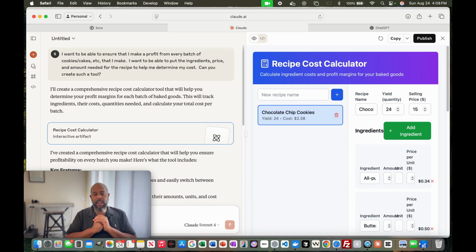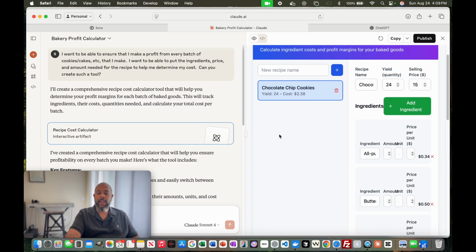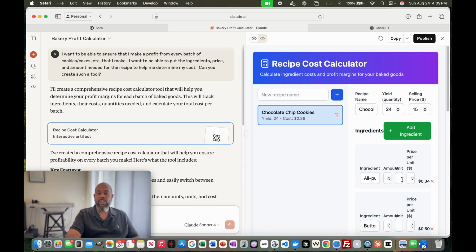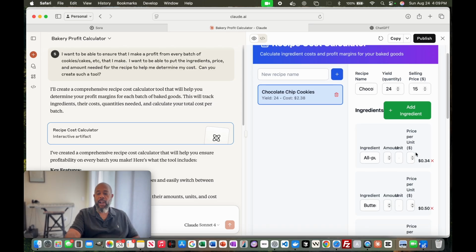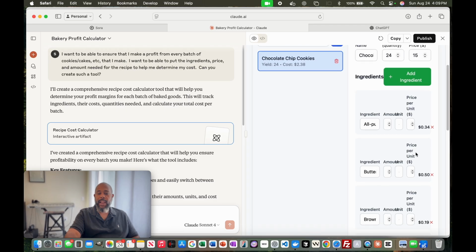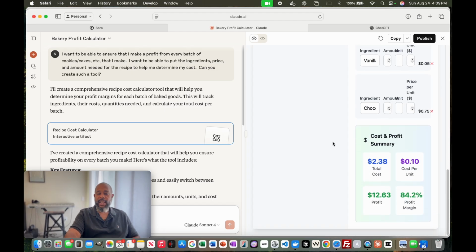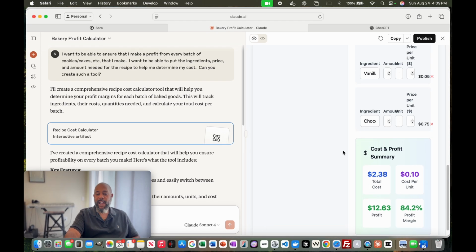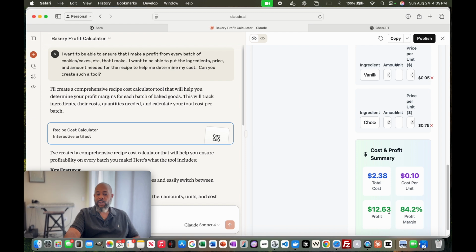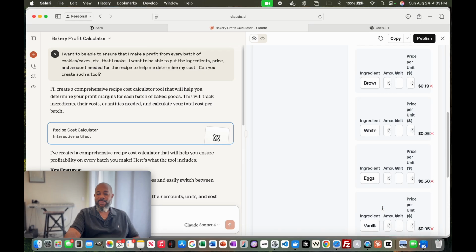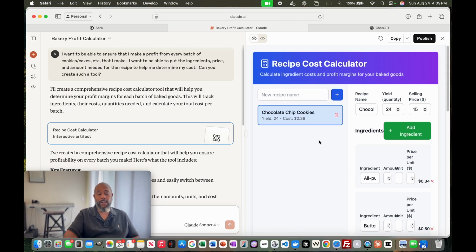So look at this. It's created this sophisticated, looks to be like a website or web system or something that allows me to add ingredients. It gives me the cost of that item and allows me to understand how much the cookies cost. In this case, it yielded an example of a chocolate chip cookie, and it provided me with the total cost, the profit margin, the cost per unit, and the total profit from one batch of cookies. Pretty cool stuff right here.